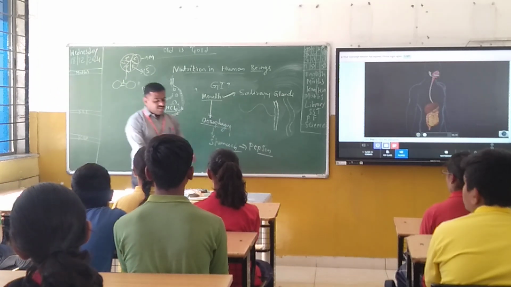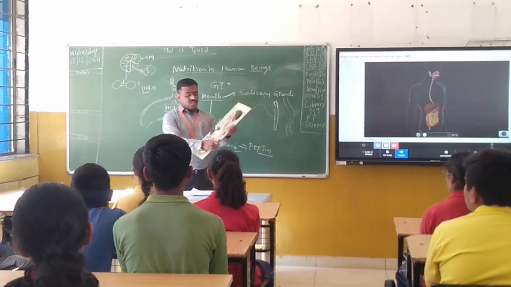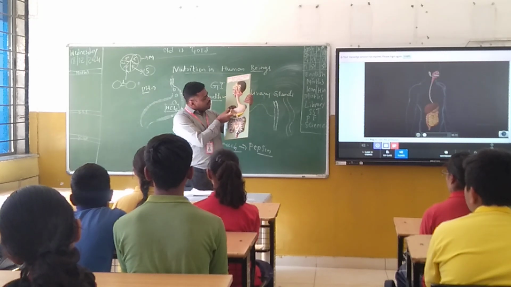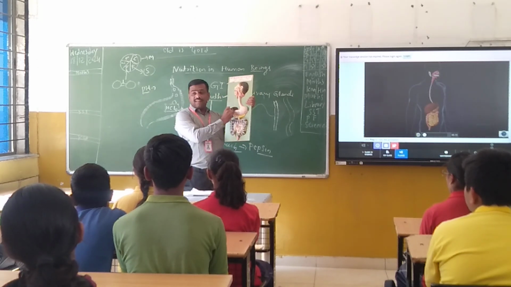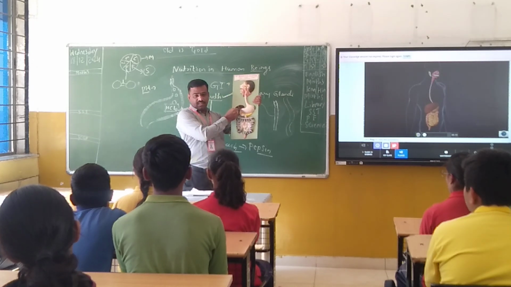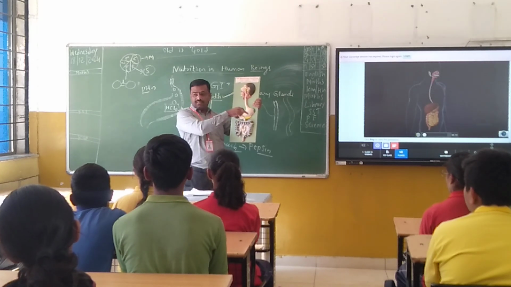Here the liver is responsible for secreting the bile juice. And that bile juice is always stored in the gallbladder. Here, the green color is what is called the gallbladder. Whenever it is required, it can be released.